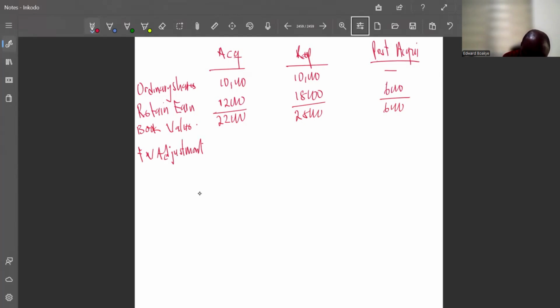Fair value adjustment. So in that case, we have to go into the notes and see if there's any fair value adjustment, right? Good. Let's see if there's any fair value adjustment. Then we can deal with that and then look at other issues. So let's go to the notes.